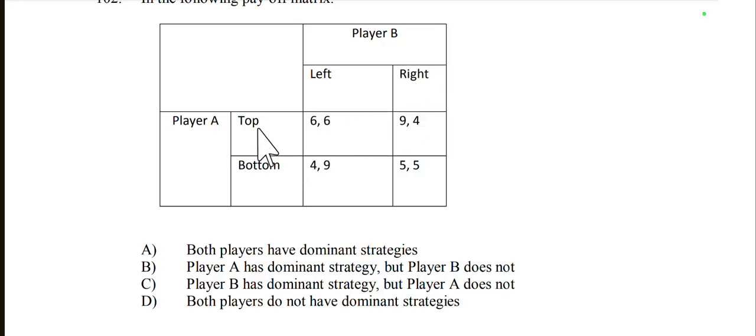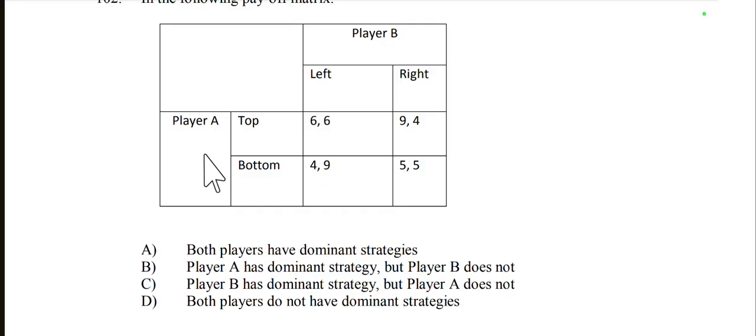The payoffs are 6-6, then 9-4, then 4-9, then 5-5. These are the strategies from both sides. So first we have to look from player A's side.